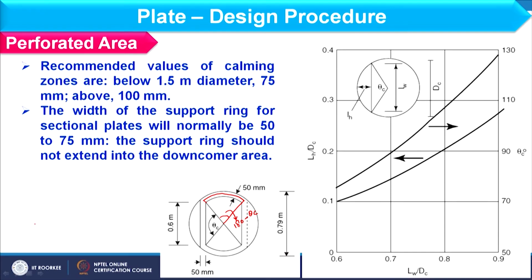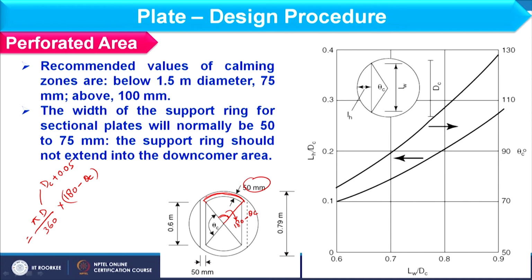If I consider pi d, that is for 360 degrees, and this d should be the mean diameter, so dc plus 0.05, because its thickness is given as 50 mm. So, this is pi d by 360 into 180 minus theta c, for this angle.